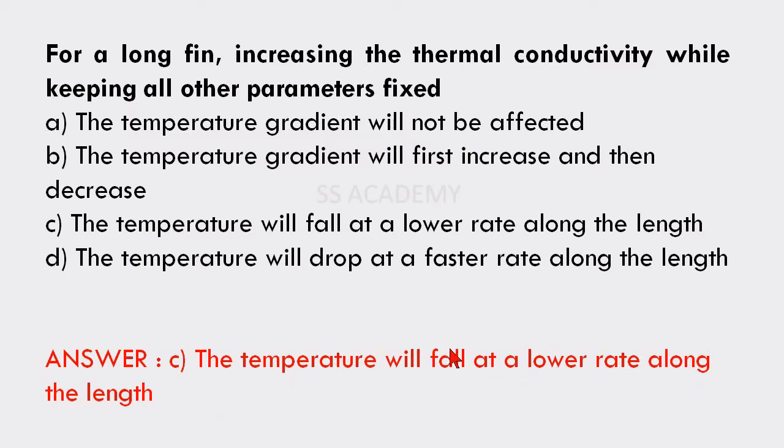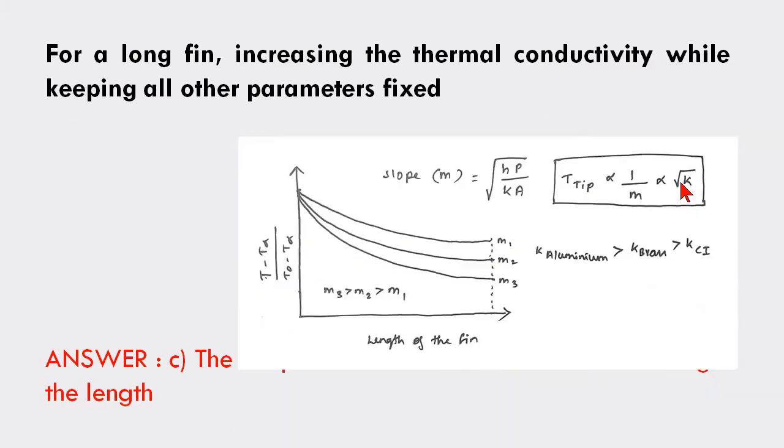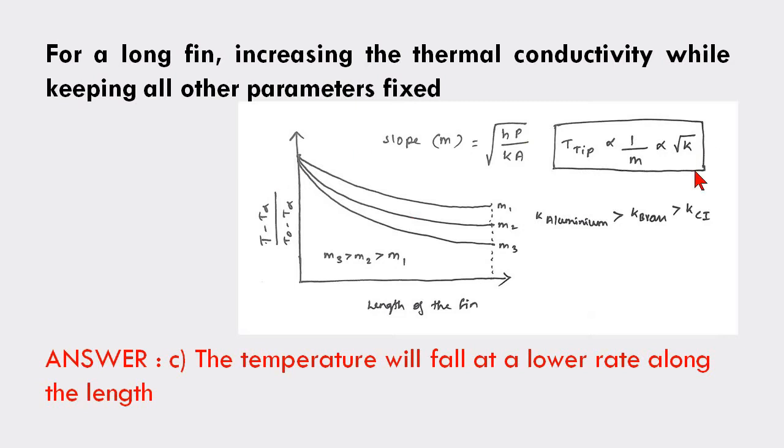Some of you will ask, the temperature will drop, that is correct. The temperature will fall or drop, but the rate is what matters. So how are we saying lower rate along the length? Why not a faster rate along the length? I will discuss with some tips. So this is a very important question. The temperature will fall at a lower rate along the length.